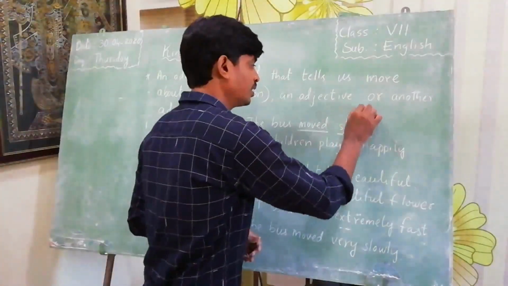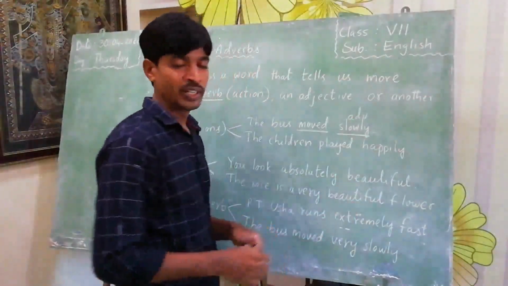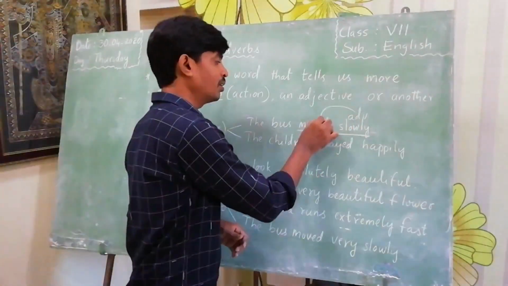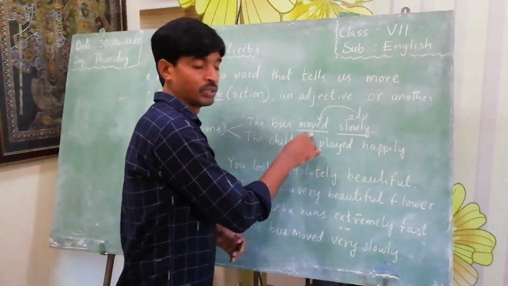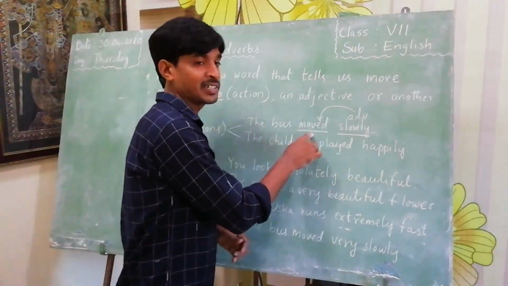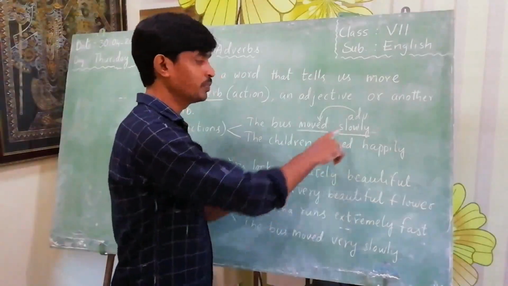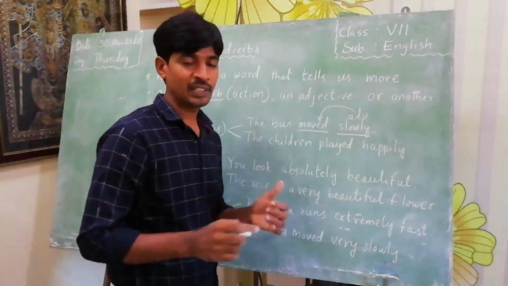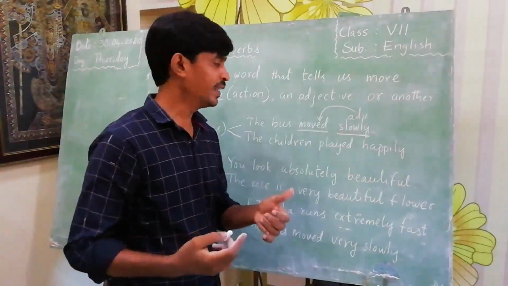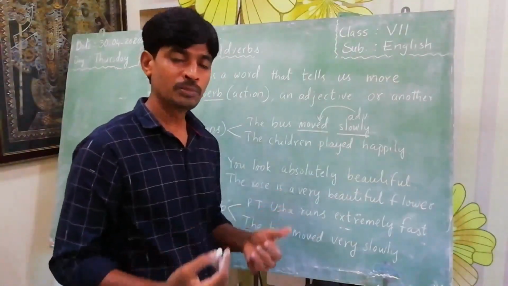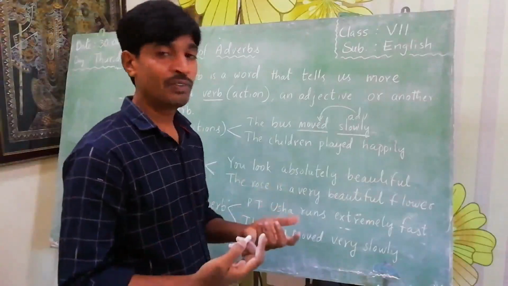Here slowly is an adverb. So the word slowly tells more about the word moved. It tells how the bus moved. If you ask the question using how, you get the answer slowly. The bus moved slowly.